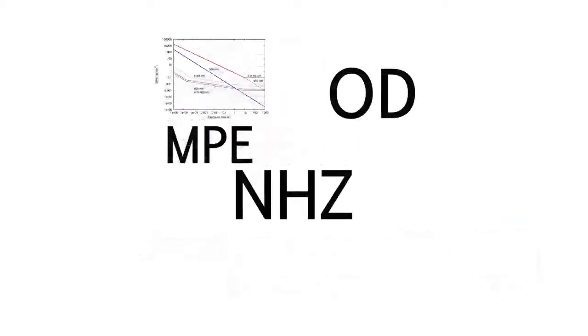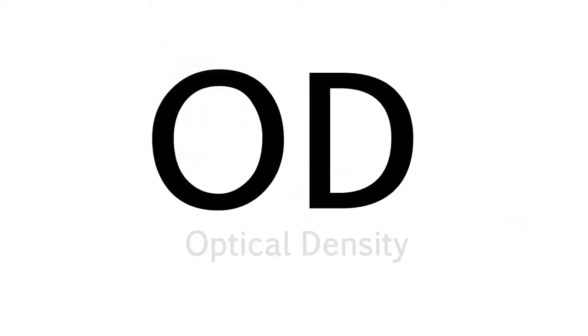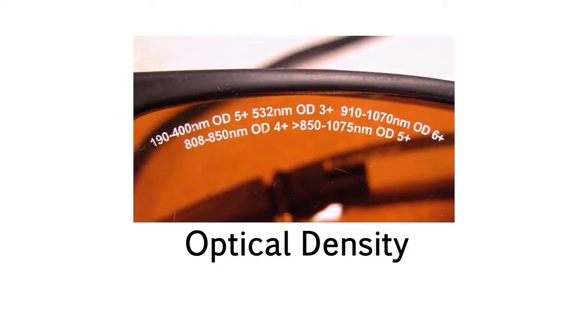Well, that's great. What about OD? In discussing laser safety eyewear, an important characteristic is its optical density, or OD. Typically, this numeric value is marked on the lens or frame and represents the attenuation factor of the filter to the base of 10. OD2 attenuates the beam by 10 to the second, or 100. OD3 attenuates the beam by 10 to the third, or 1,000. OD4 is 10,000, and so on. Why don't we give them an example question?